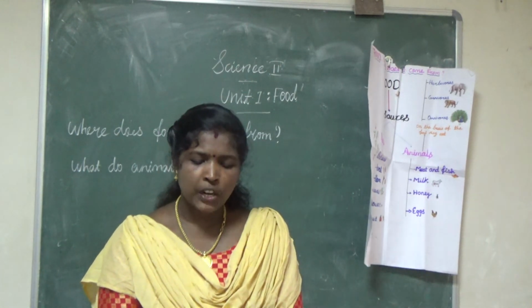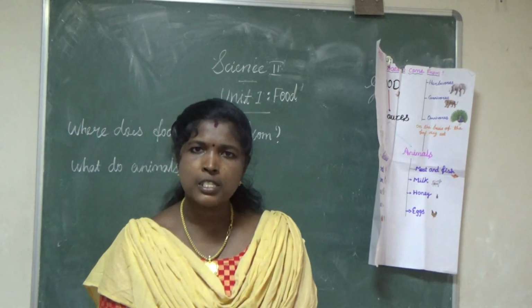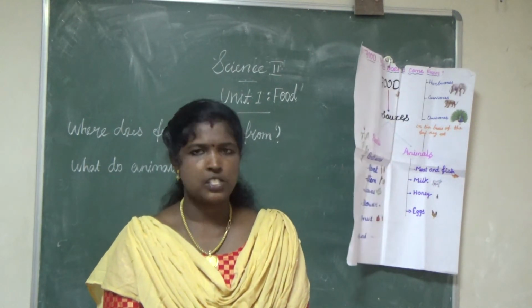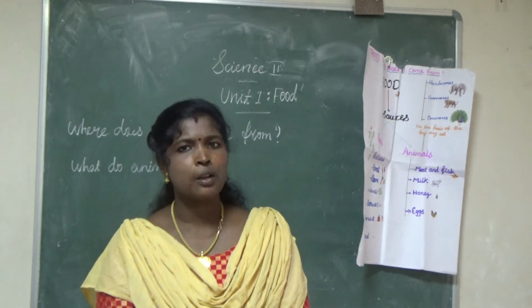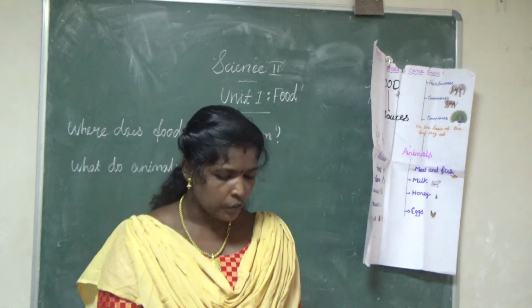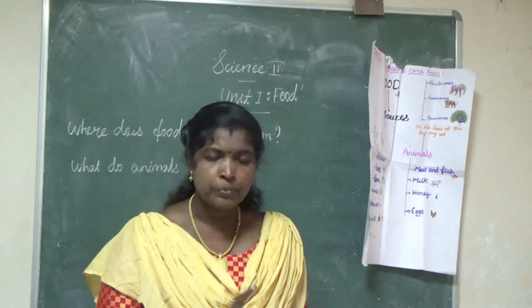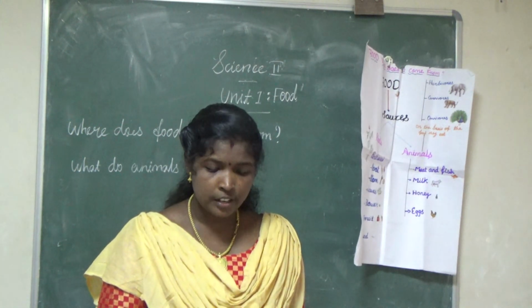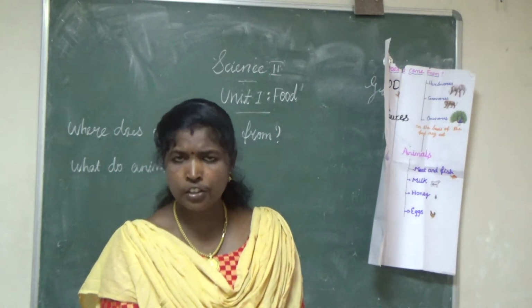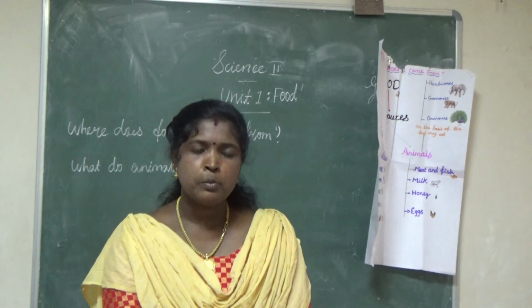A dash feed on the flesh of dead animals. What is the answer? Scavenger or decomposer? Scavenger. Decomposers eat dead remains of plants and animals. Okay, scavengers. Then, what is the first answer? Producer. Second, sugarcane. Third, honey. Fourth, butter. Fifth, scavengers. Okay, are you clear? Did you mark? Then, option B.